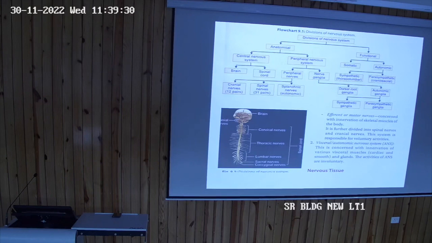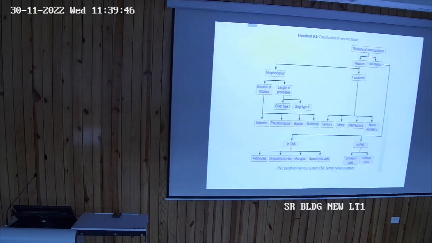Look at this diagram. The brain is located here in the cranial cavity, and this is the vertebral column where the spinal cord and peripheral nervous system are located. Now see this nervous tissue. Nervous tissue consists of, as I previously told, neurons, the structural and functional unit.